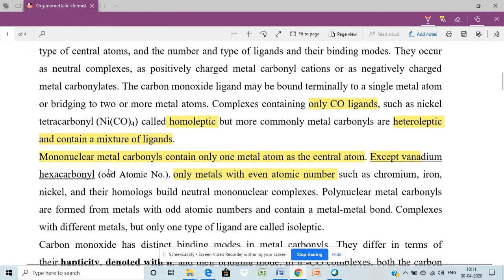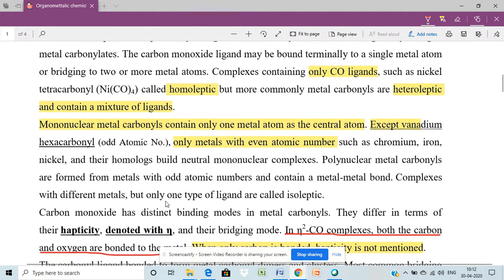Mononuclear metal carbonyls are formed mainly with metals having an even atomic number, except vanadium, which is the only metal having an odd atomic number that still forms a mononuclear metal carbonyl. Other odd atomic number metals form polynuclear metal carbonyls. This one is a polynuclear metal carbonyl.